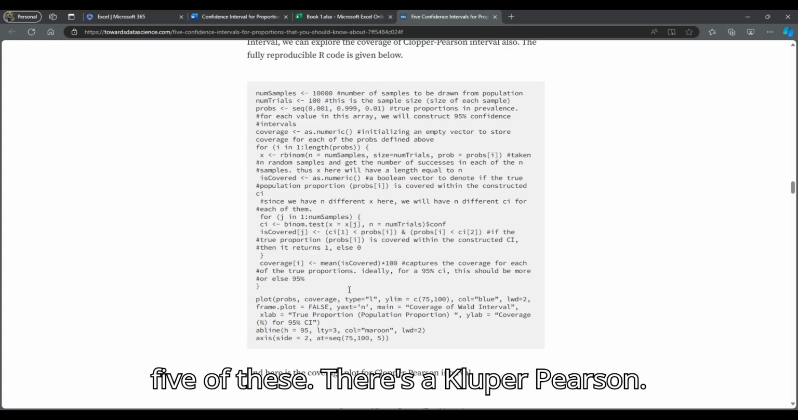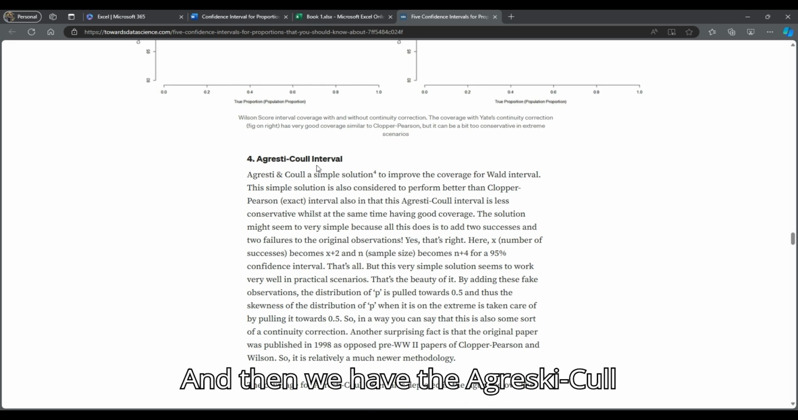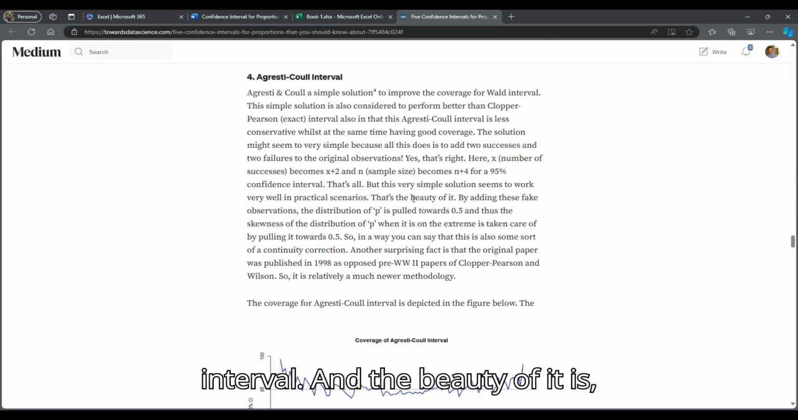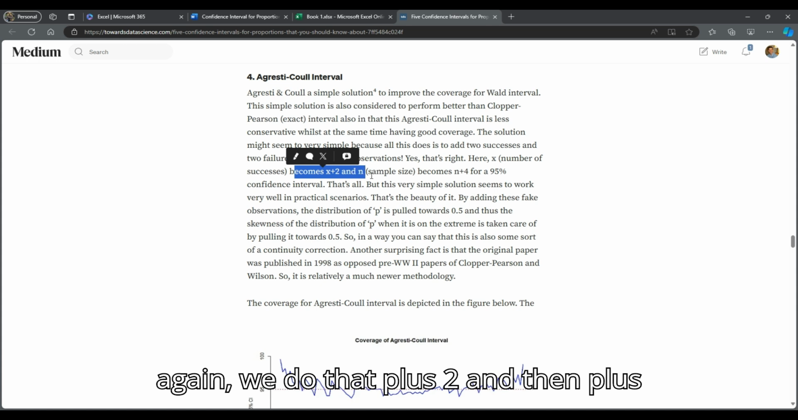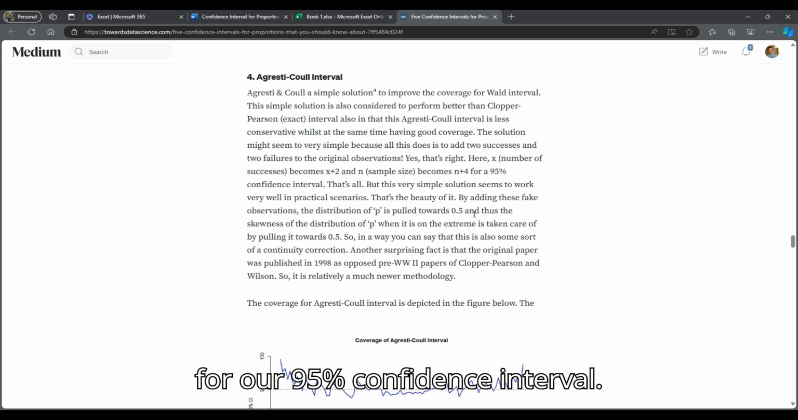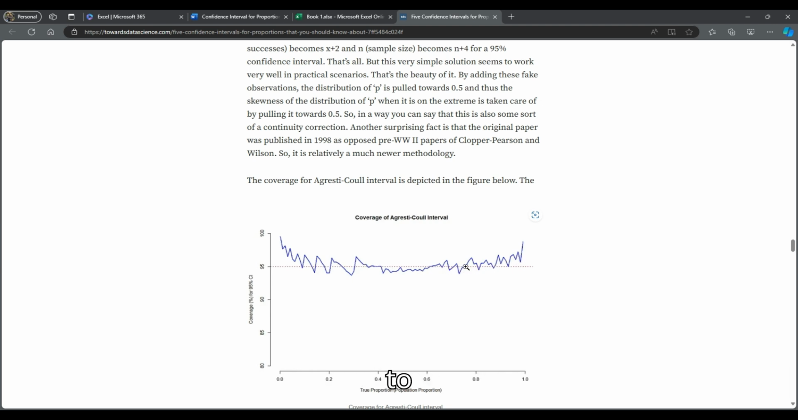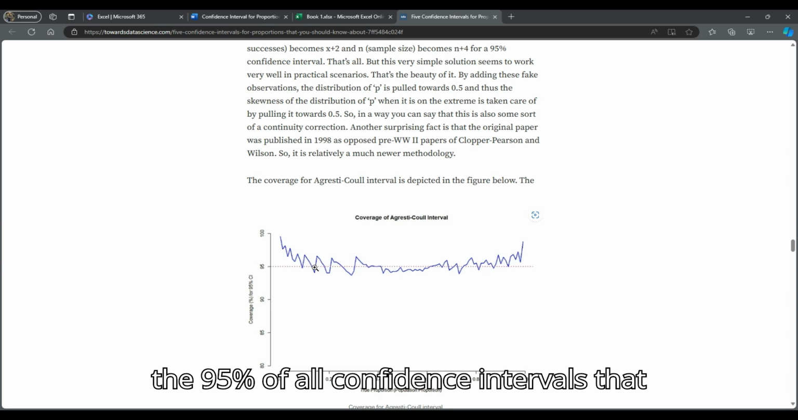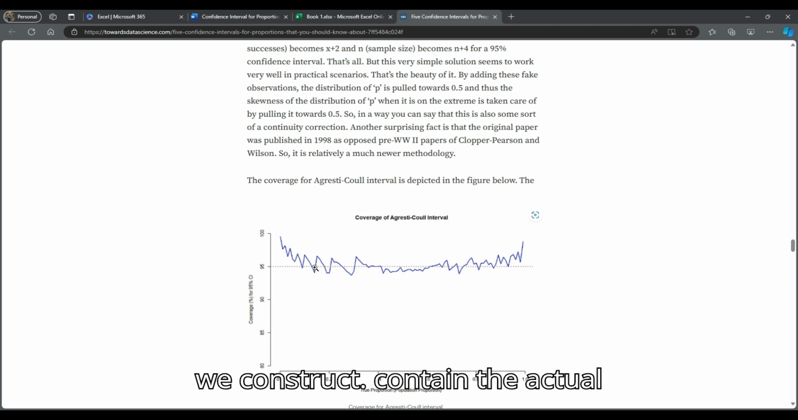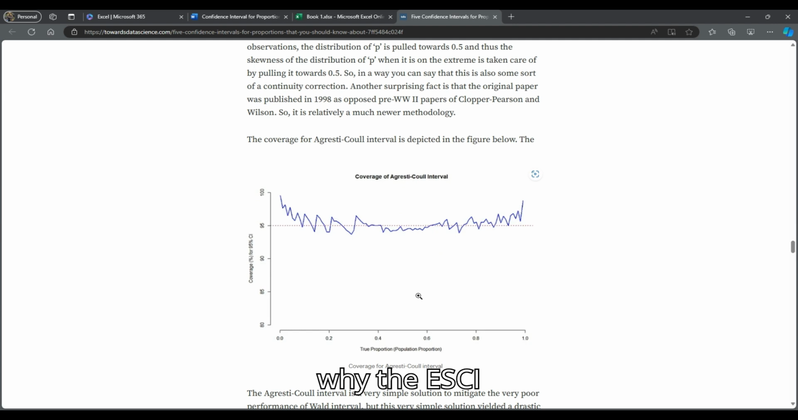Okay, so if we scroll down, there are actually 5 of these. There's a Clopper-Pearson, there's a Wilson score, and then we have the Agresti-Coull interval. And the beauty of it is, again, we do that +2 and then +4 to the sample size, and this is for our 95% confidence interval. What this does is it actually gets us closer to the 95% of all confidence intervals that we construct containing the actual population proportion. So it's a much better interval. So that's why the ESCI uses it. That's why the credible interval is there.